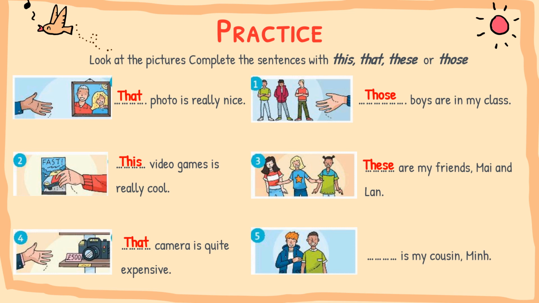The last one. Look at this boy. This is Min. And so they are near. They are so close. And in this sentence we can use the word this. This is my cousin Min, because we have one person and he is near to the boy in the blue jacket, so we use the word this. This is my cousin Min. Alright, this is our second practice.